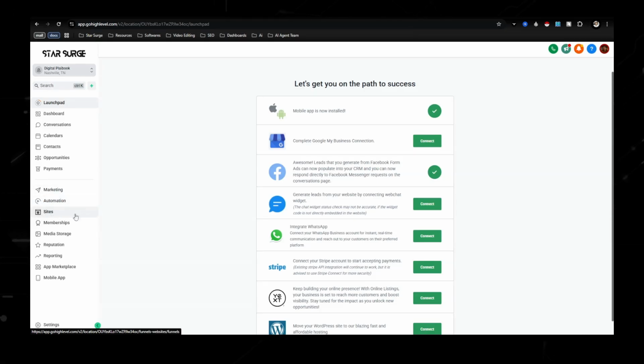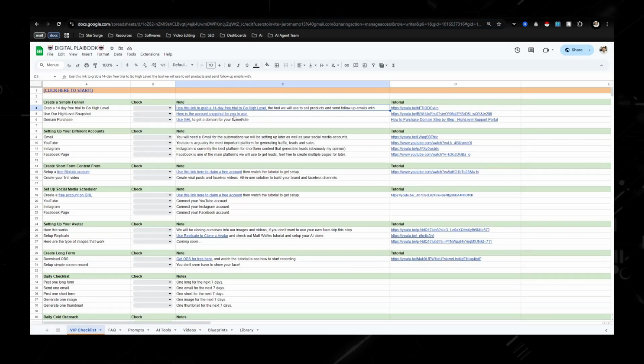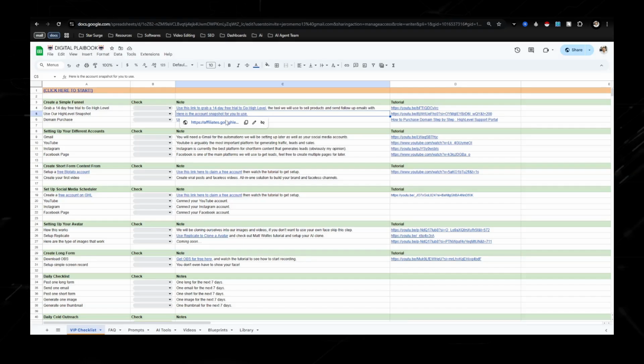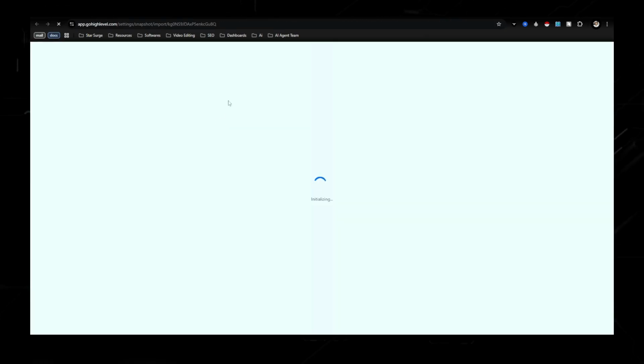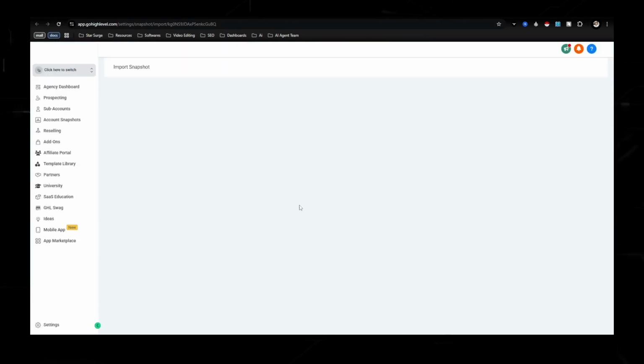Sites is where we're going to build our funnel. Automations, that's where the email automations and sequences are. And then marketing, that is how we're going to be scheduling out our content for days, weeks in advance. So once we have that set up, we are going to go back to the checklist and go down to the second area, which is snapshot. So just click this, and if you're not already logged in, it's going to make you log in. But all you have to do is hit import.